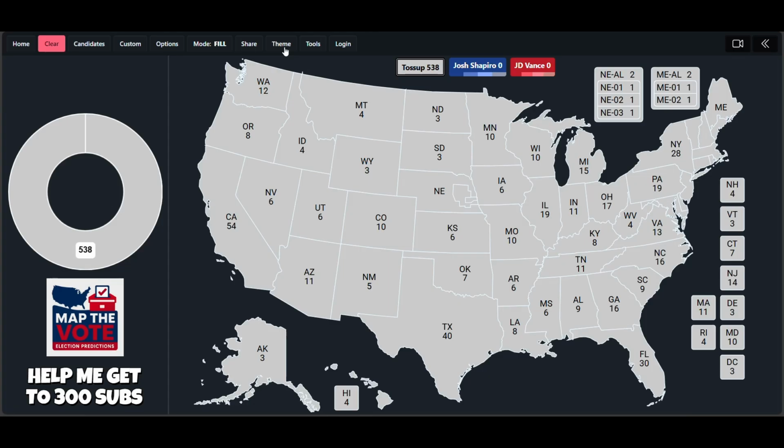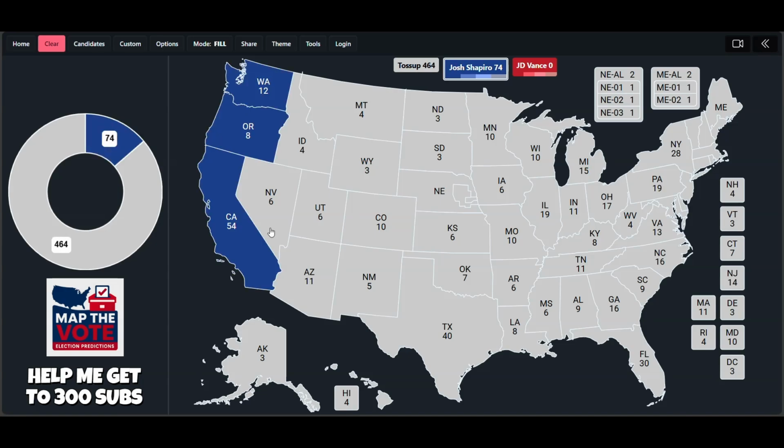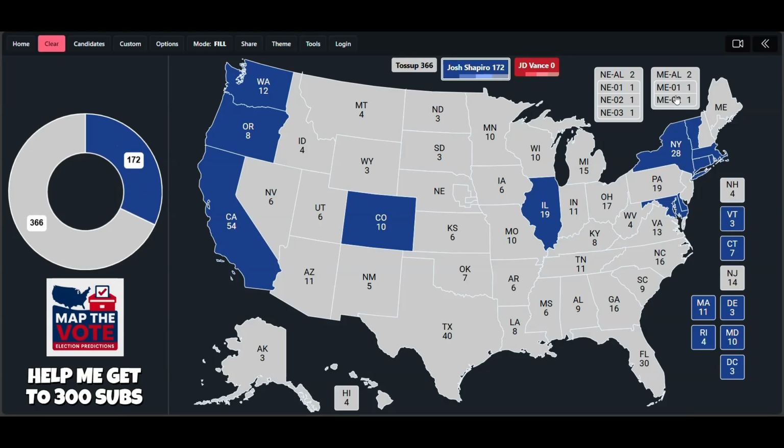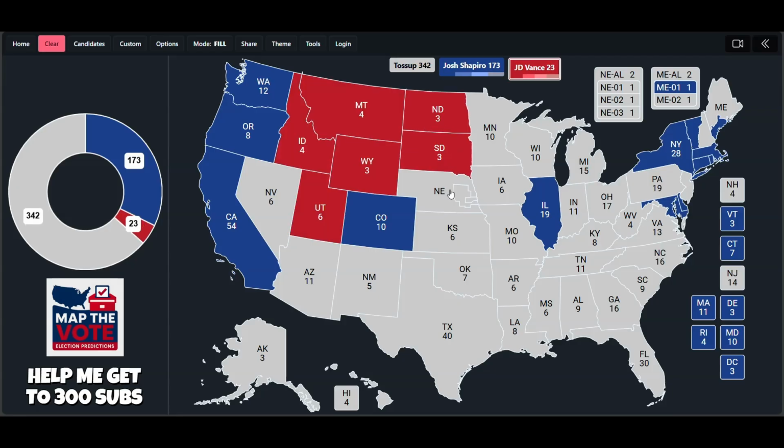So let's go ahead and get started on this map. Now we're going to go ahead and fill out these safe states for both parties. The safe states are going to be states that will be won by at least 10 percentage points. The likely states will be states that will be won by 5 to 10 percentage points. And the lean states are going to be states that will be won by 1 through 5 percentage points, and the tilt states are going to be states that are going to be won by less than 1 percentage point.